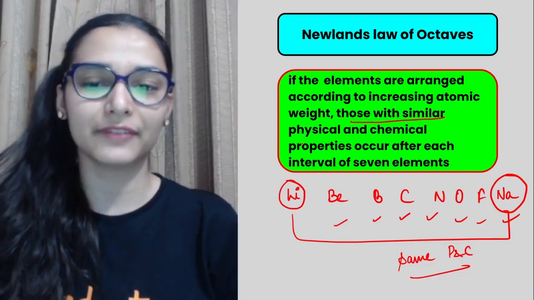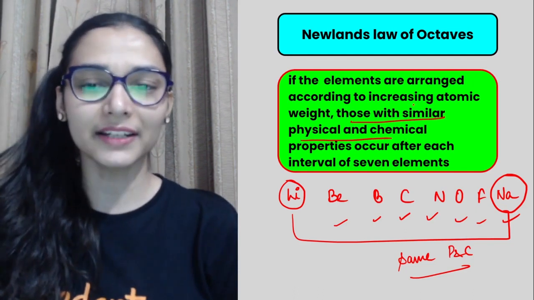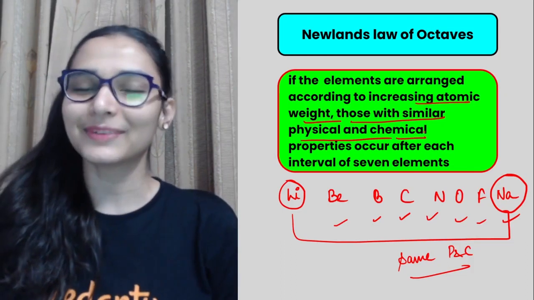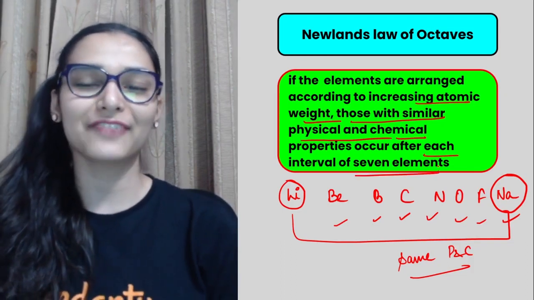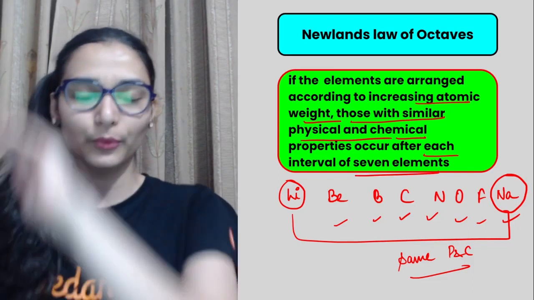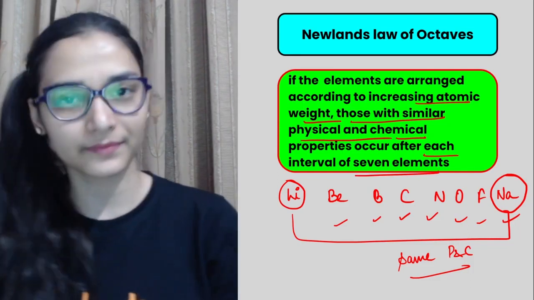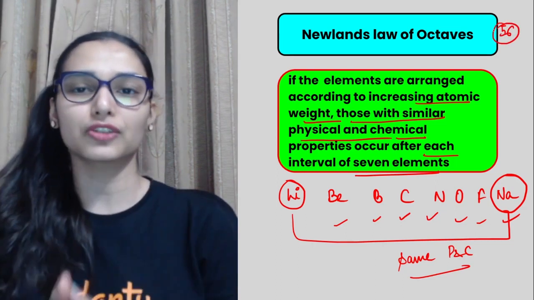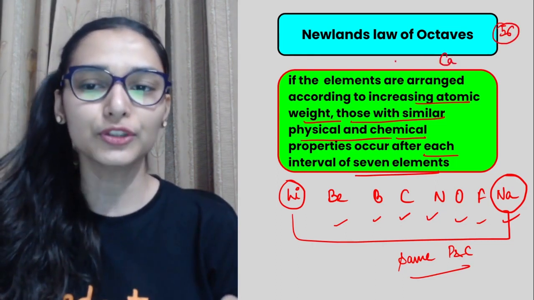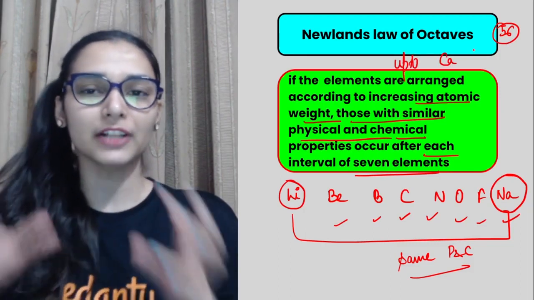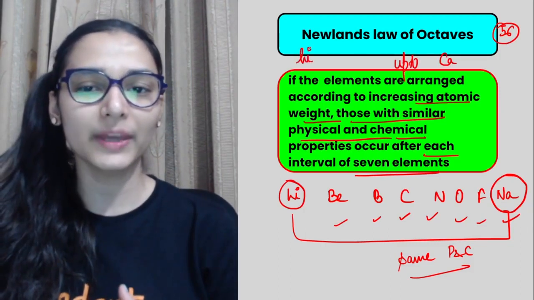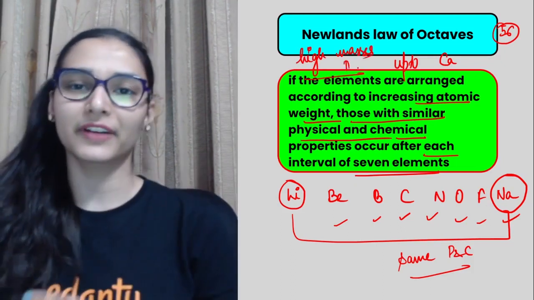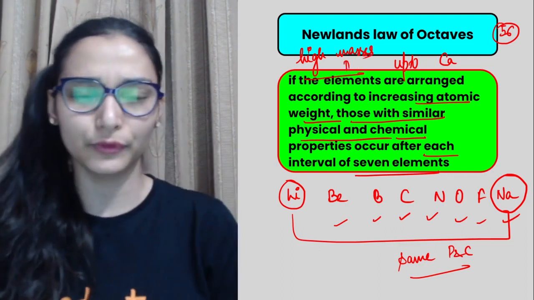देखो, we have written everything, right? If elements are arranged in increasing order of atomic weight, elements with similar physical and chemical properties repeat after every 7 elements. The eighth one resembles the first one. At the time of Newlands, 56 elements were known, but this classification was only successful up to calcium. Remember this point, calcium के बाद any of the elements having higher atomic masses were not obeying this funda of every eighth element resembling the first one.